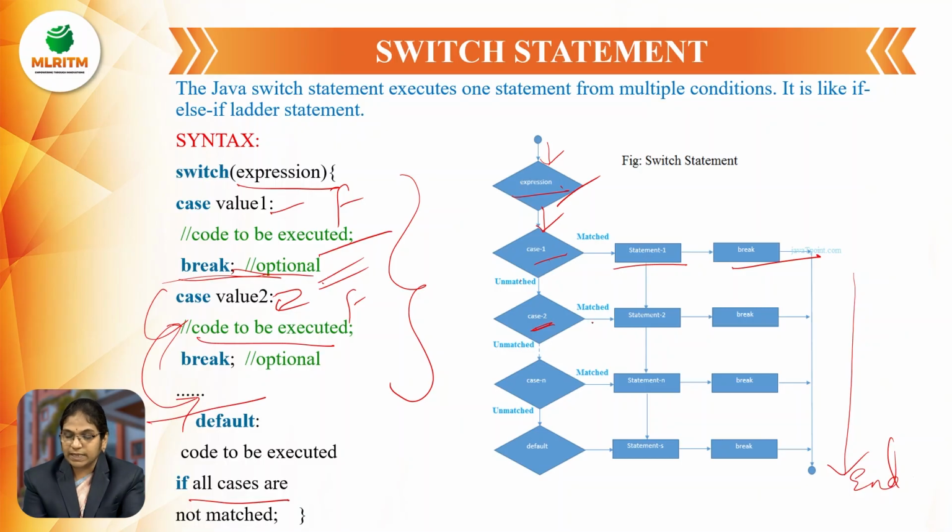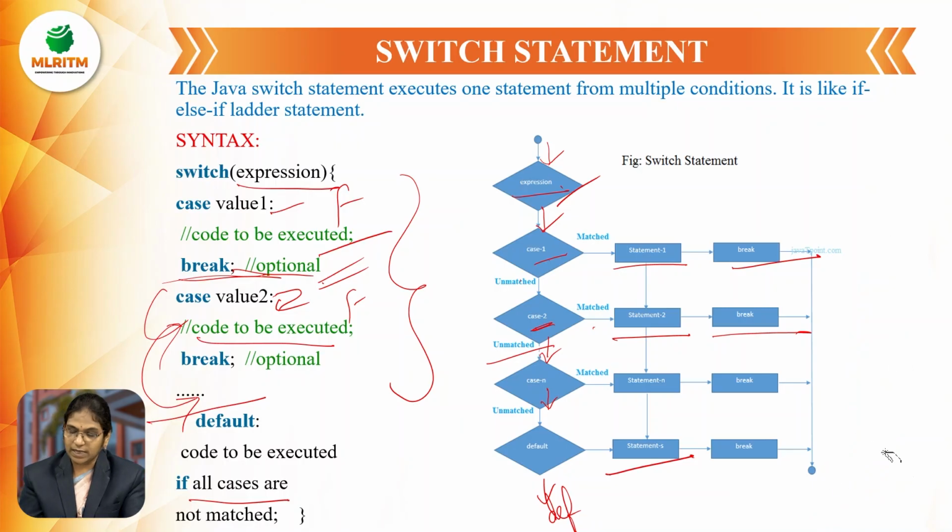If it is matched, then it executes statement 2 and break. If it is not matched, then it enters the next case. Like that, n number of cases it is going to check. If it is not matching with any of the cases, then it directly goes to the default statement and executes the code present inside the default.